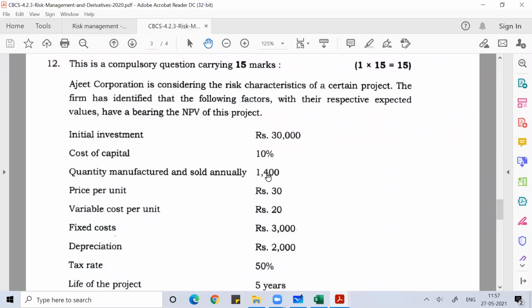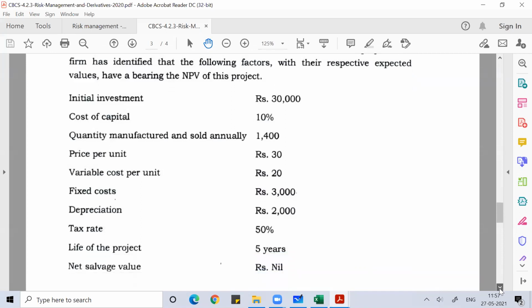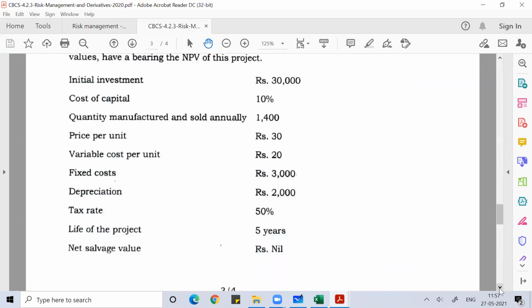Quantity manufactured and sold annually is 1,400. Price per unit is 30 rupees. Variable cost per unit is 20 rupees. The fixed cost is 3,000 rupees. Depreciation is 2,000 rupees. Tax rate is 50%. Life of the project is 5 years. Salvage value is given as nil. So this much data is given to you.